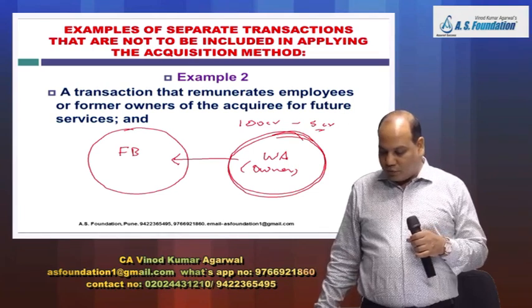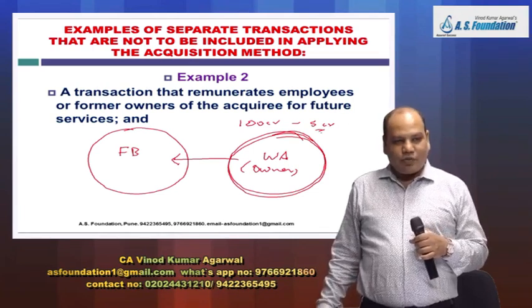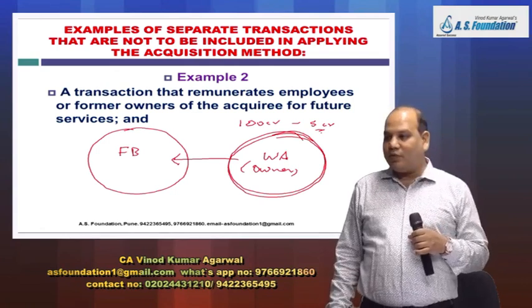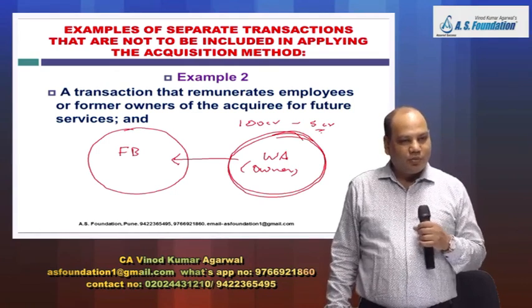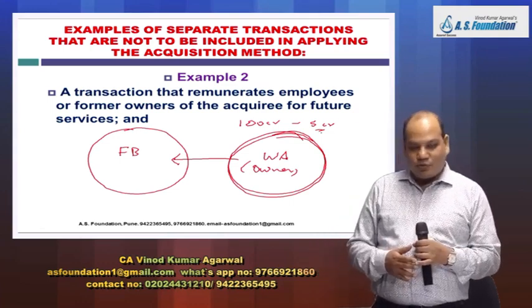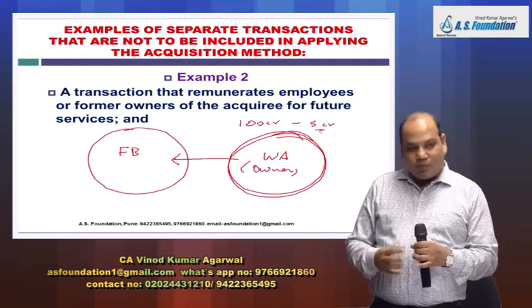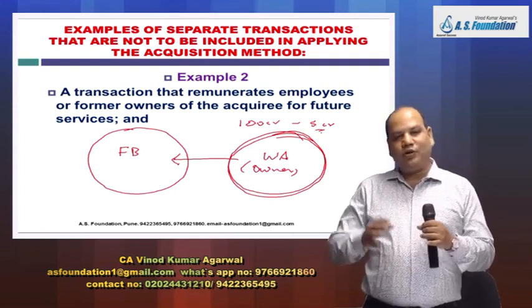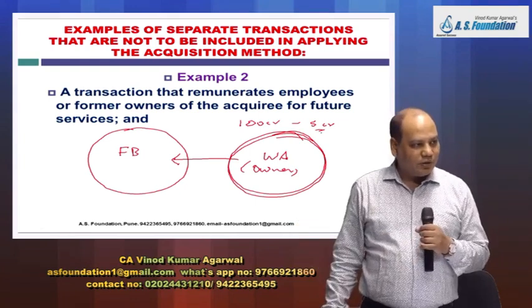So this 5 crore will be treated as advance payment to employee, and 95 crore will be treated as consideration paid. But again here, in the next few paragraphs we have to see, does that payment really mean it is for remuneration, or is it a contingent consideration also?